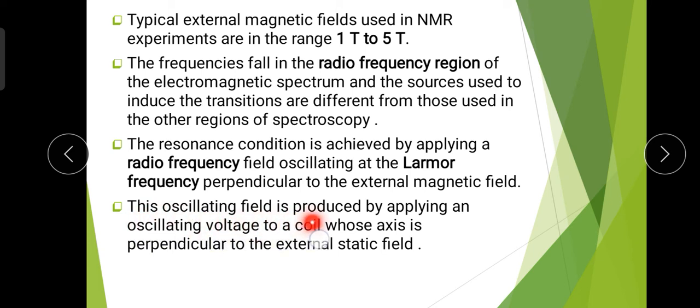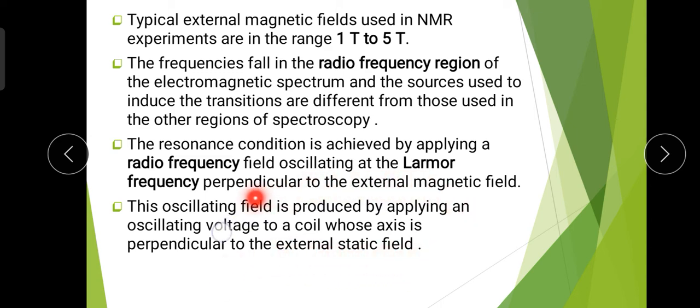This oscillating field is produced by applying an oscillating voltage to the coil whose axis is perpendicular to the external static field. That means in NMR we provide an oscillating field, and this oscillating field is achieved by providing an oscillating voltage to the coils, that is the magnets, and the axis of those coils is perpendicular to the external magnetic field.